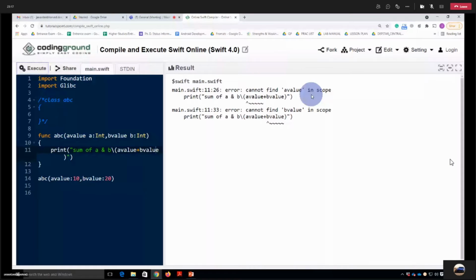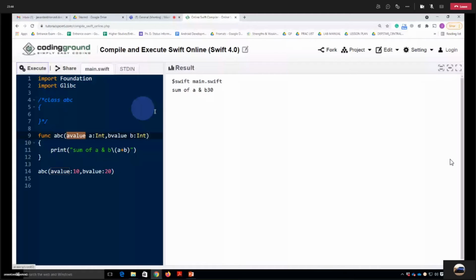The reason is that whenever you are using that parameter inside a function, you have to give this small label, which is the second label. But while calling it, you have to pass this big label. If you are providing two labels, then, so now if I execute it, it is giving us the result.